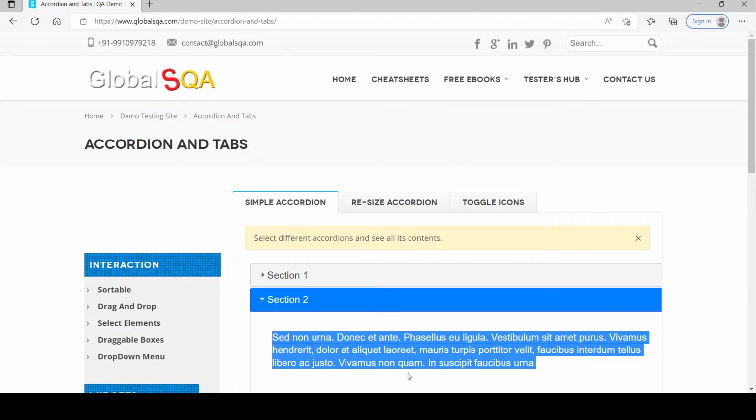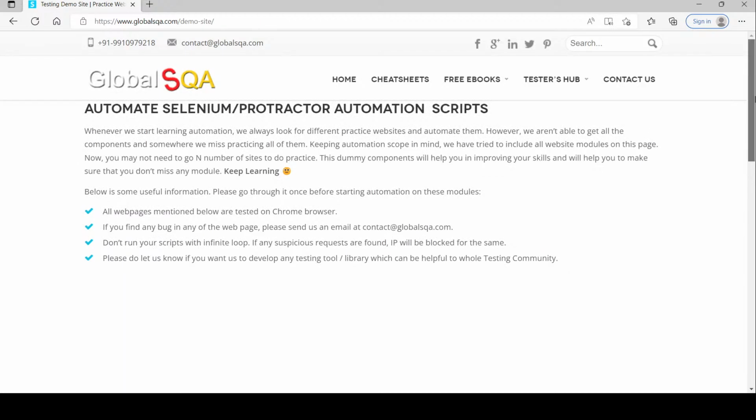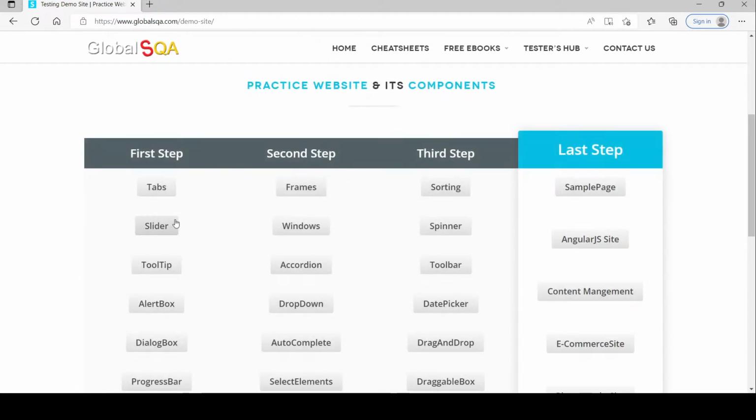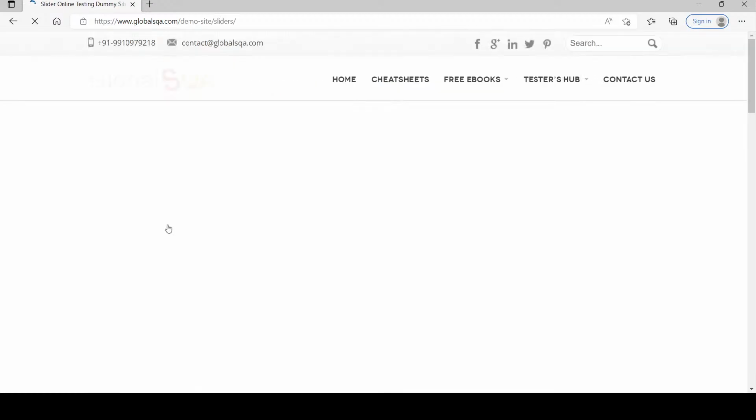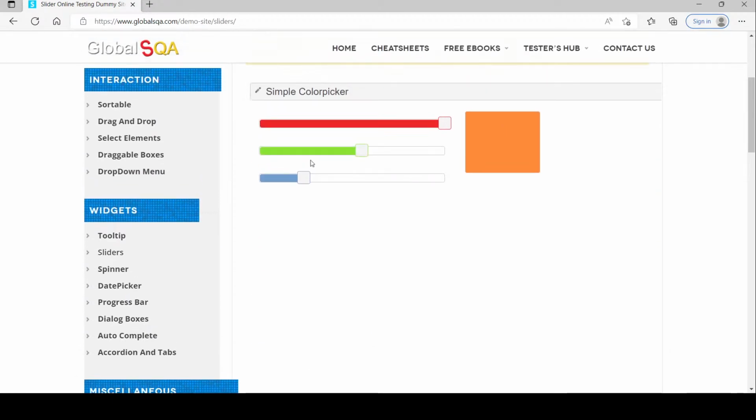Once this is done and compared, I go back to my demo testing suite by clicking on this link. Then I click on slider. You can see there are 3 colors available: red, green and blue. I need to perform a drag on any one of the sliders, like dragging this side, something like that.